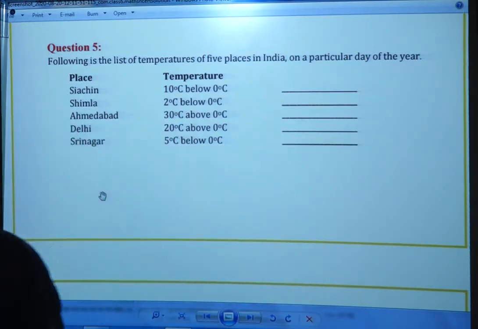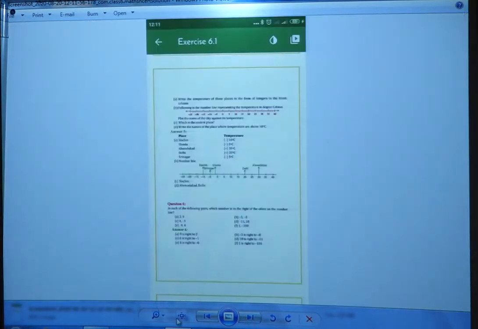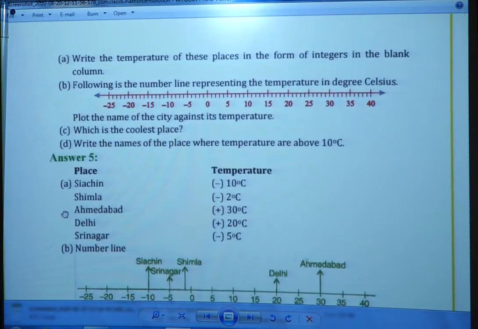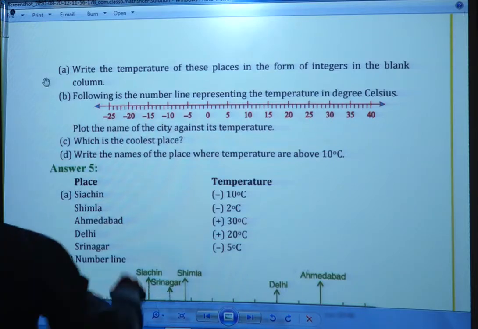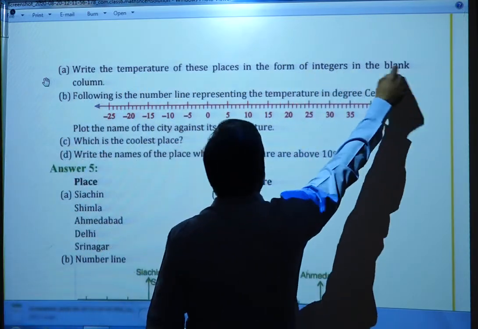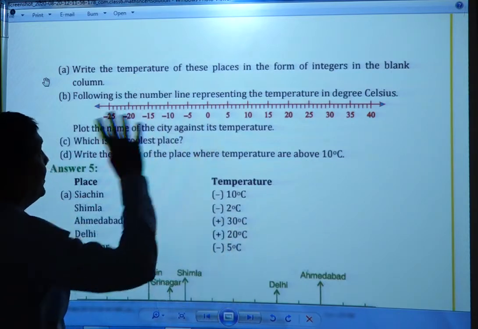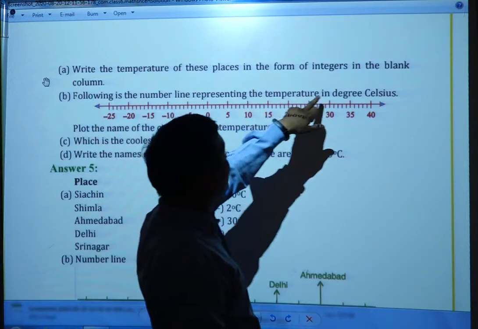Now I will show you the answers on the next page. Saichi -10, Shimla -2, Ahmedabad +30, Delhi +20, and Srinagar -5 degrees Celsius. Also in the question part A, write the temperature of these places in the form of integers in the blank column. That was over. Now following is the number line representing the temperature in degrees Celsius.